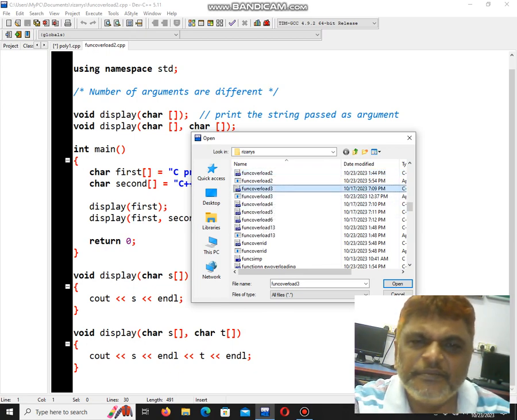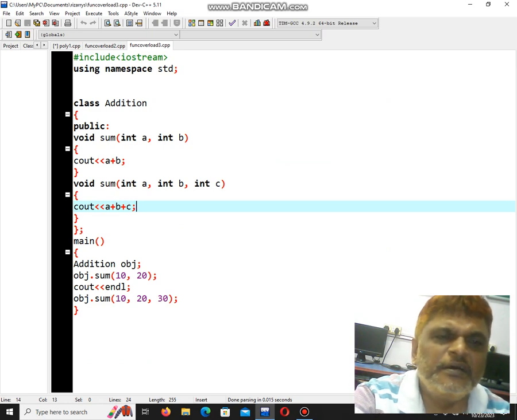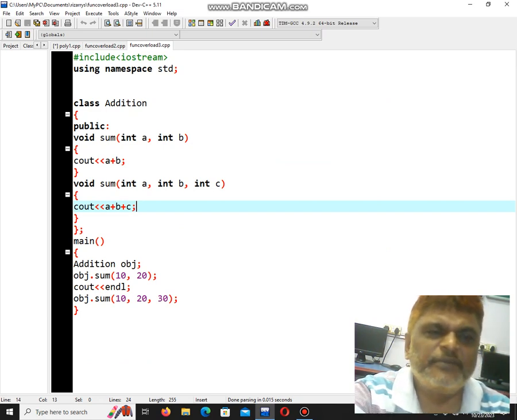See this one. See the example. See, same function. What I am doing here, I am passing the same function, and I am calling different parameters. There is one for adding 2 parameters, here for 3 parameters. Here I am calling the same function.